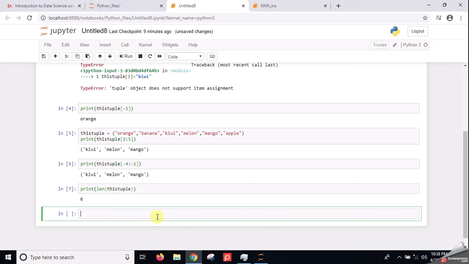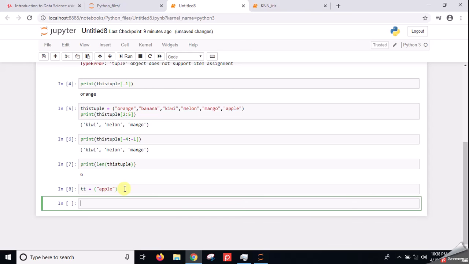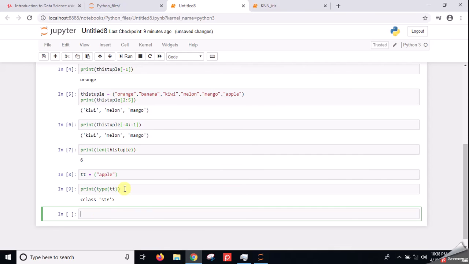Now what if we want to create a tuple with only a single item? Suppose TT is another tuple, and I want to create it with only one item, but I cannot create it like this. If I print the type of this TT, it will give me a string.